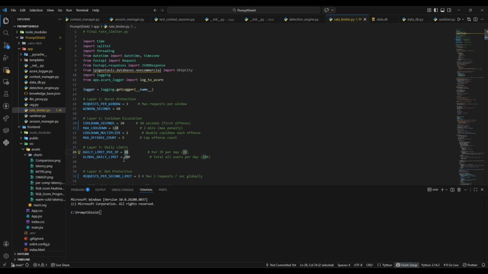At layer 4, I have real-time DoS protection, which is a hard limit of 3 requests per second globally, stopping flood attacks instantly. The idea behind it is that legitimate users having a normal banking conversation will never come close to triggering any of these thresholds. This is aimed at volumetric attacks trying to hamper the availability of my PromptShield defense system. So this was about the rate limiting part.